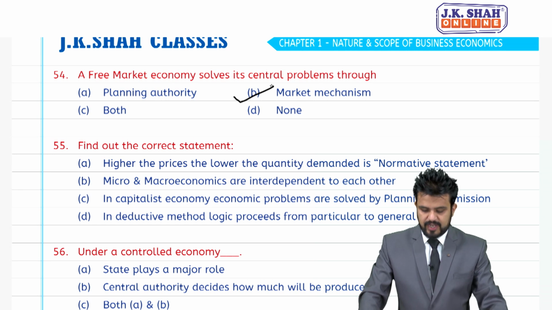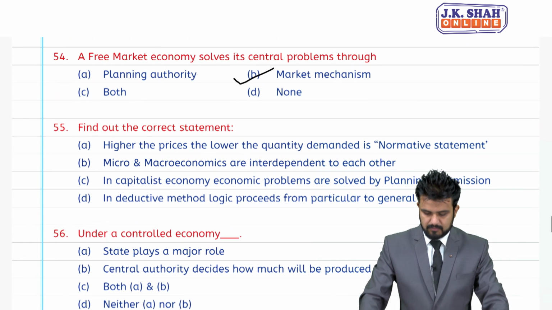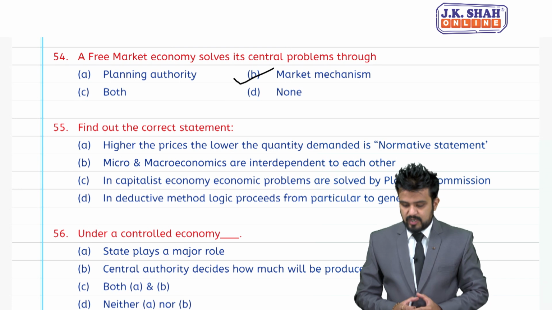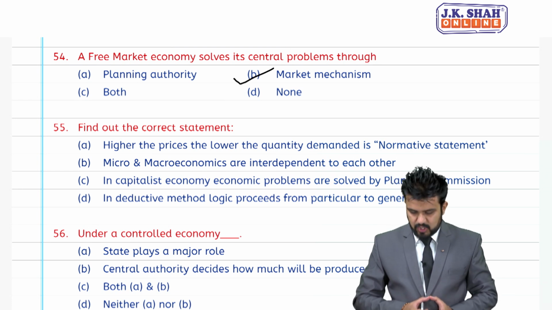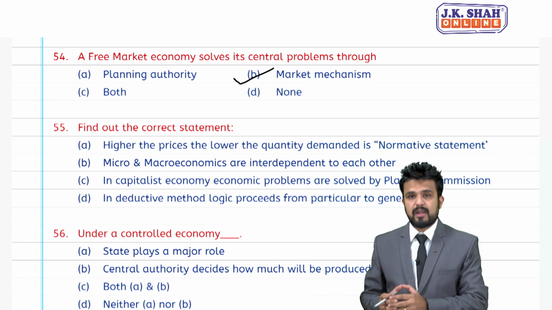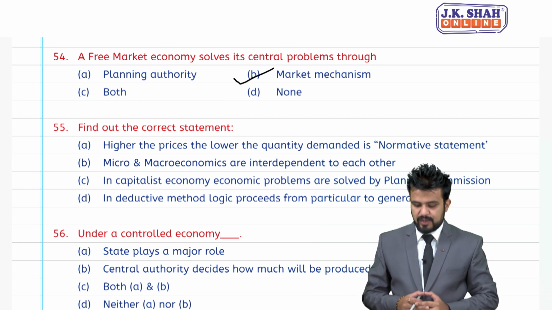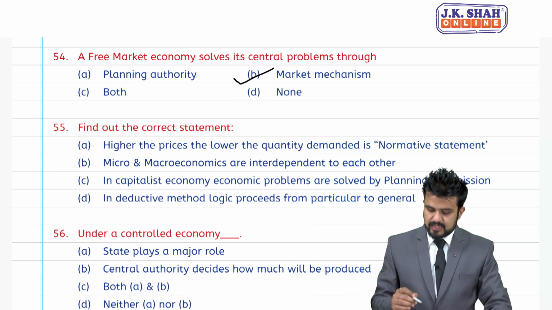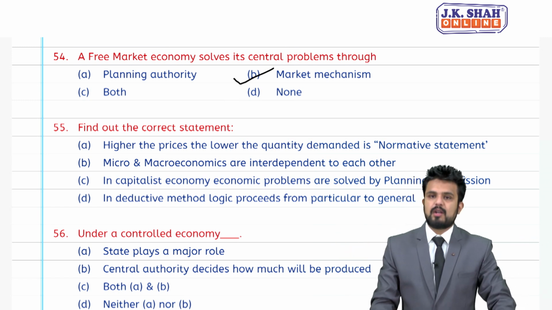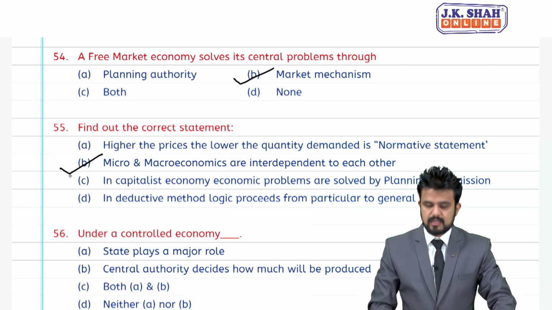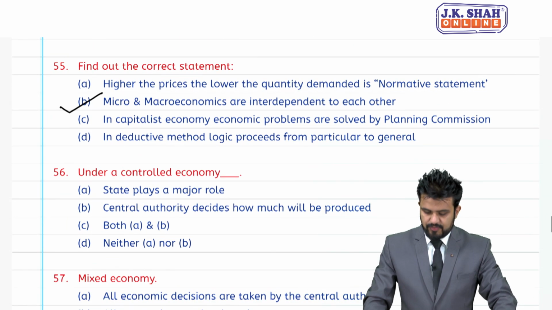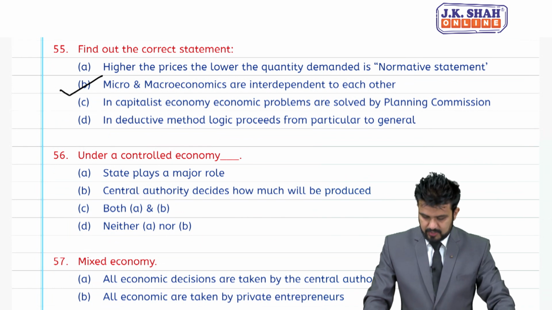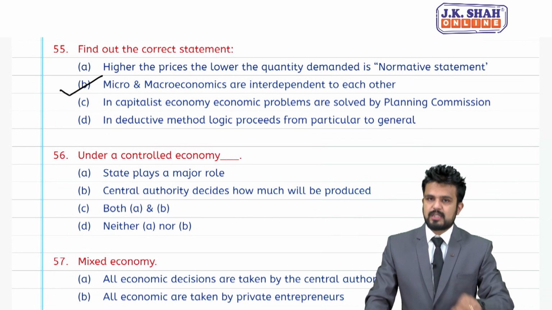55, we will find out the correct statement. Higher the price, the lower the quantity demanded is a normative statement. Micro and macroeconomics are interdependent on each other. C, in capitalist economy, economic problems are solved by a planning commission. D is deductive method, logic proceeds from particular to general. Correct answer is B. 56, under controlled economy, which means we are talking about socialism.